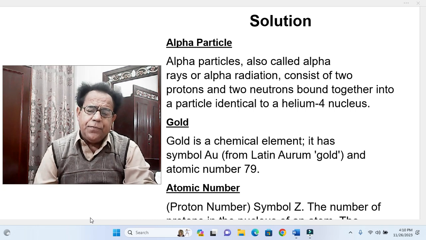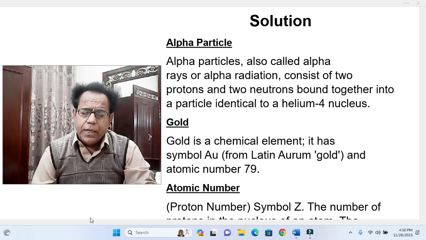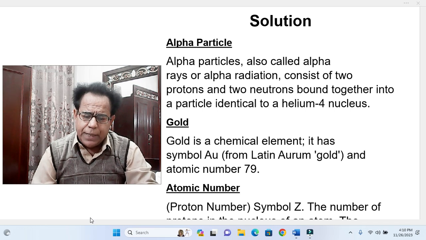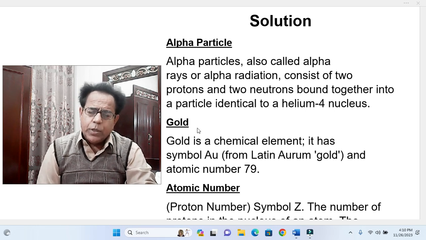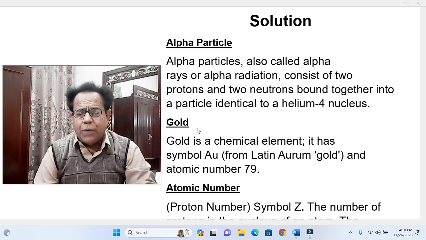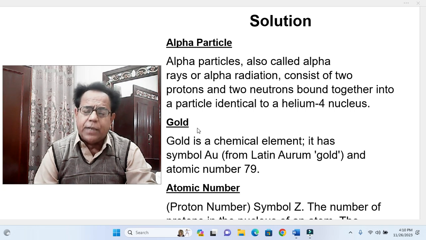We are dealing with the alpha particles and gold, so some information about alpha particles, gold and atomic number and mass number should be had. About alpha particles, it is sufficient to say that alpha particles, also called alpha rays or alpha radiation, consist of 2 protons and 2 neutrons bound together in a particle identical to a helium-4 nucleus.